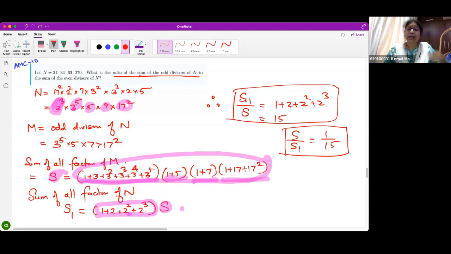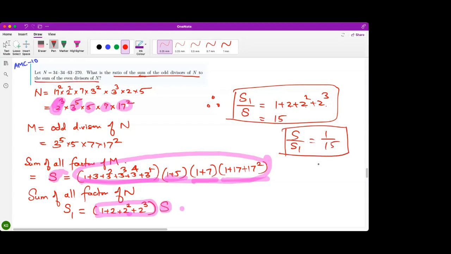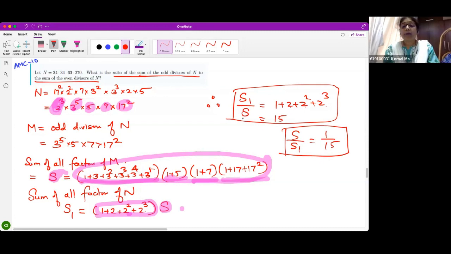You should understand the logic once, okay? I got that S1 is 15, but how is S1... how is S equal to 1? I didn't get that. S is not equal to 1. S upon S1 is 1 by 15, beta. S1 is 15 times S.